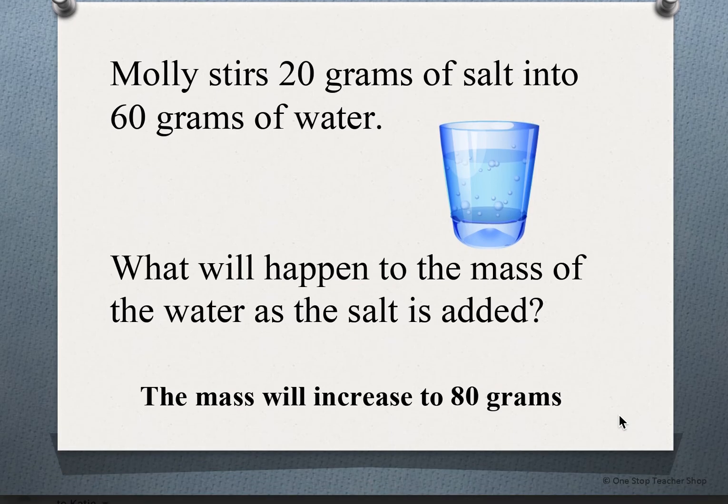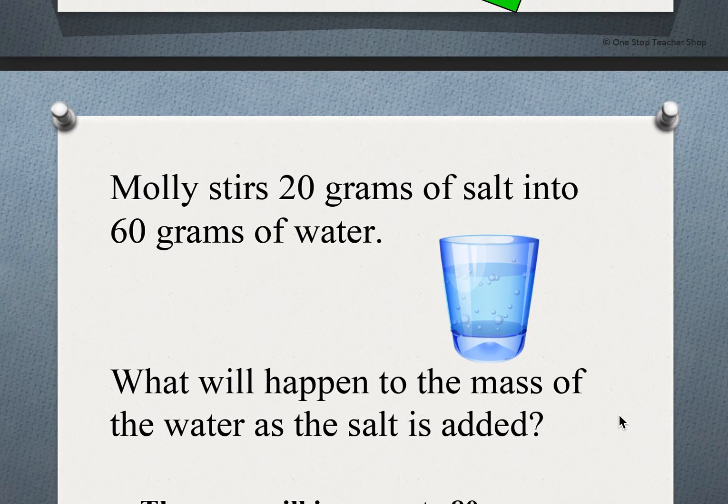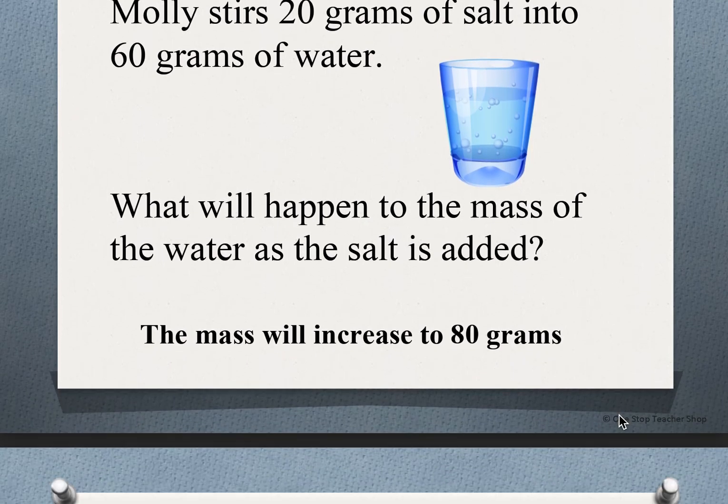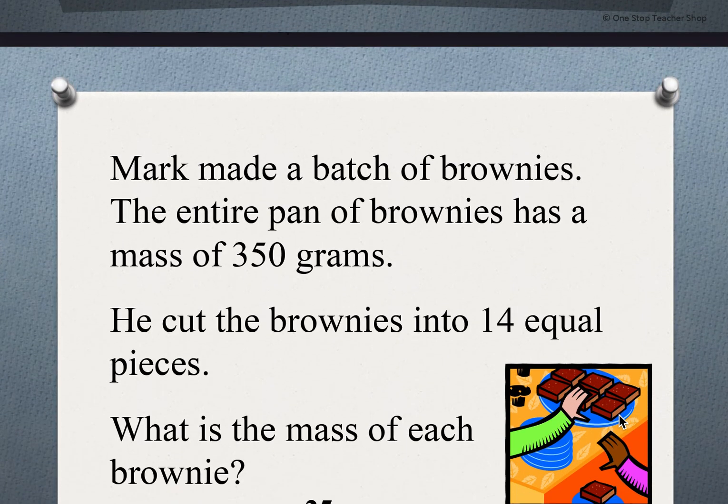If Molly stirs 20 grams of salt into 60 grams of water, what will happen to the mass of the water as the salt is added? Okay, our mass is going to increase. Now we might think, well, if I put salt in there, it's going to kind of disappear and I won't see it, so it must still be 60, but that's not right because you are adding that mass in there. You're adding those 20 grams. It's going to be 80 because you have added that in there. Okay?